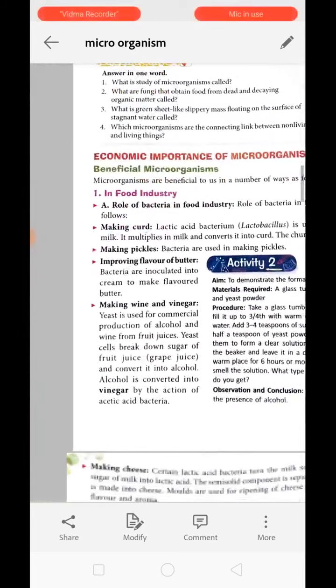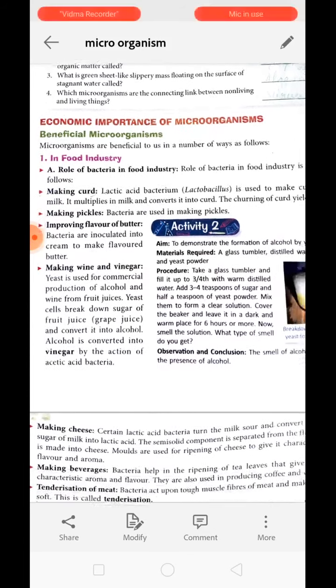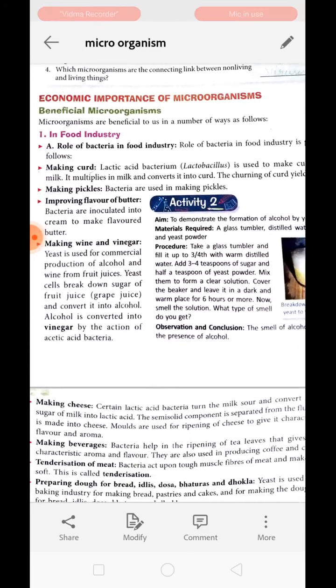Next is the economical importance of microorganisms. Earlier we learned that some microorganisms are beneficial and some are harmful for us. Okay, so first we are going to study beneficial microorganisms which are used in the food industry. In the food industry we will learn about the action of bacteria to help us out.